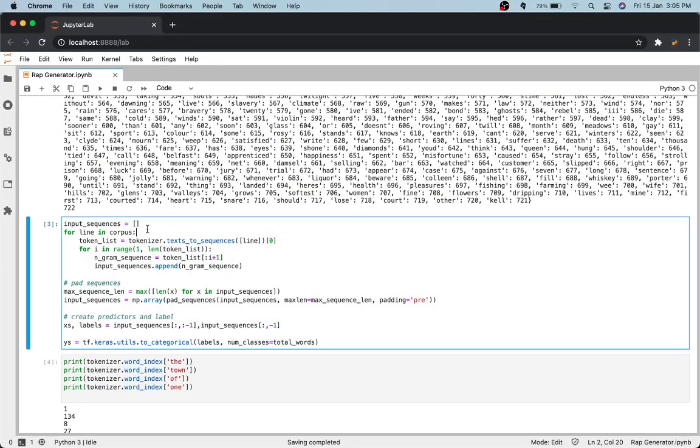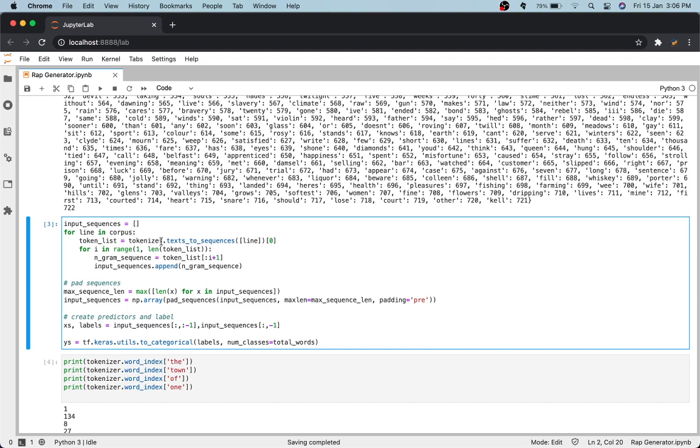What we then do is take the tokenized numbers of the words, and we process them, pad them, and predict on them.